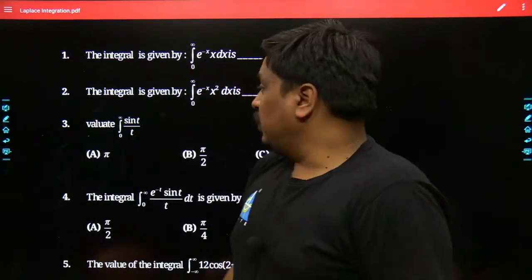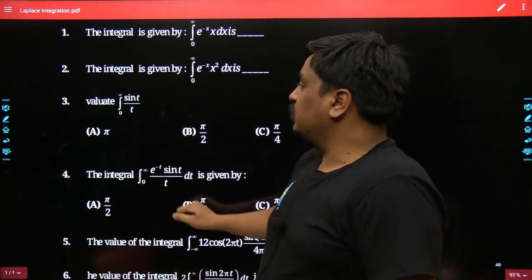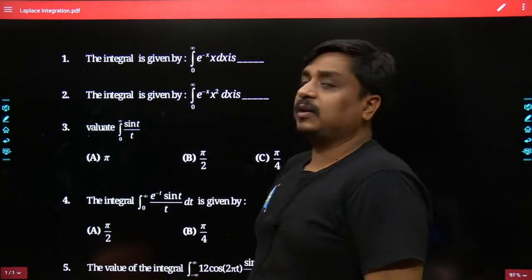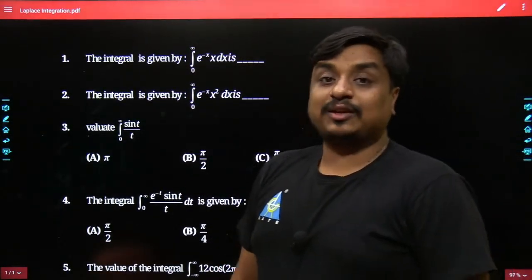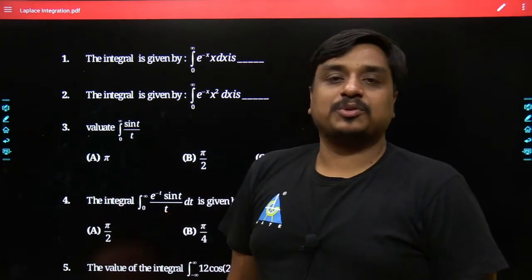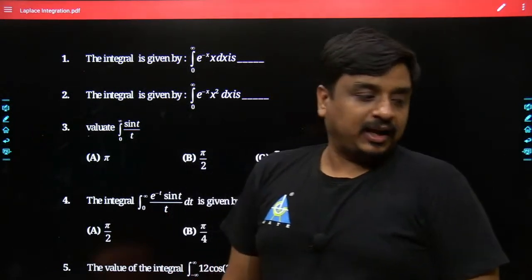Anyways, if you guys would be able to recall in the last video, precisely in yesterday's class, we were taking the numericals based on the concept of definite integral, where I was exploiting the result which had come out while taking the Laplace transformation of the different time domain signals.